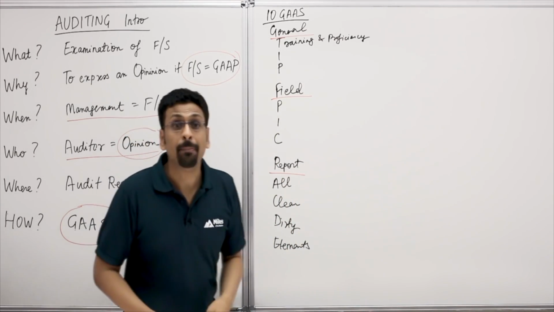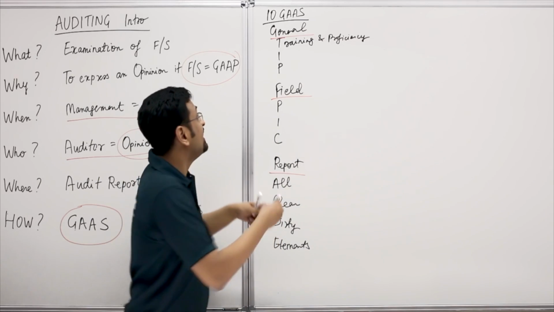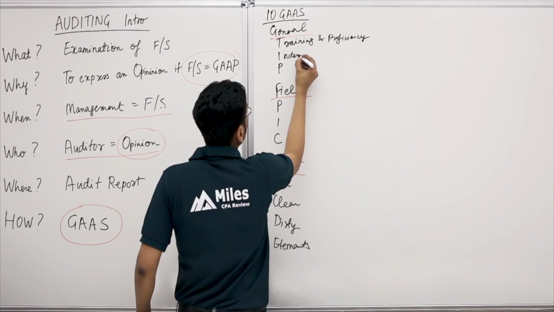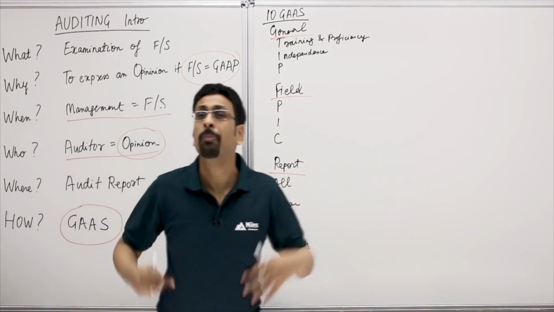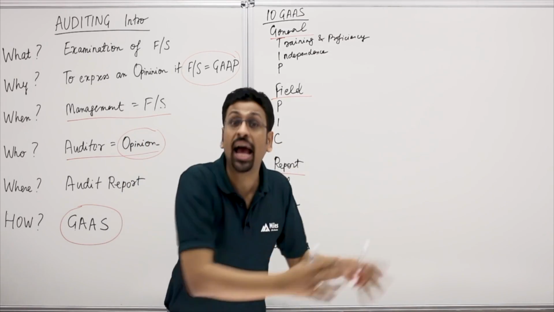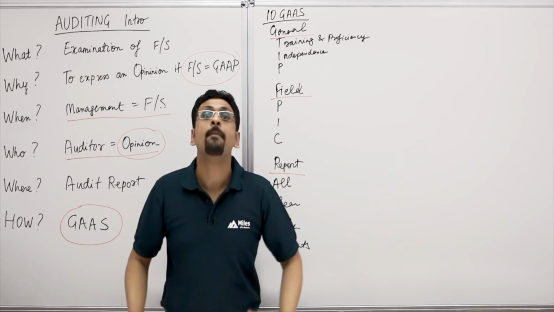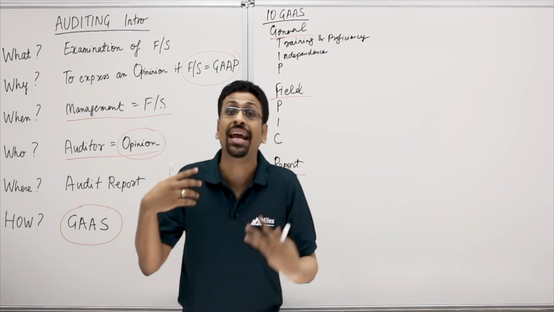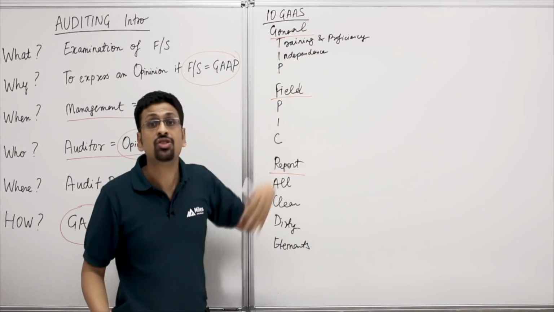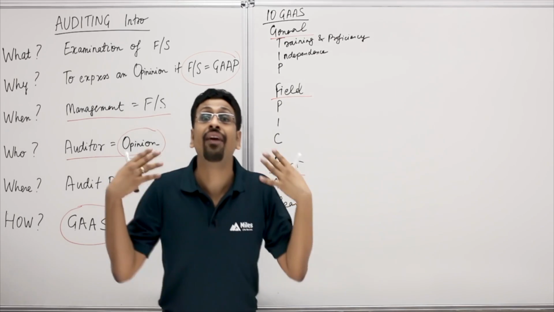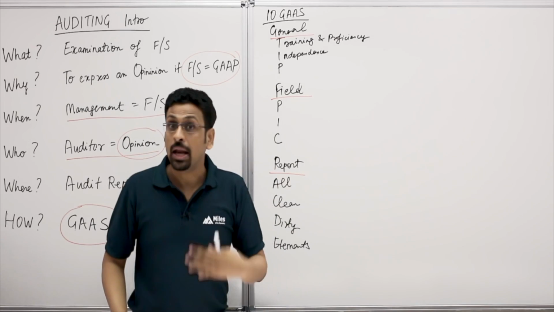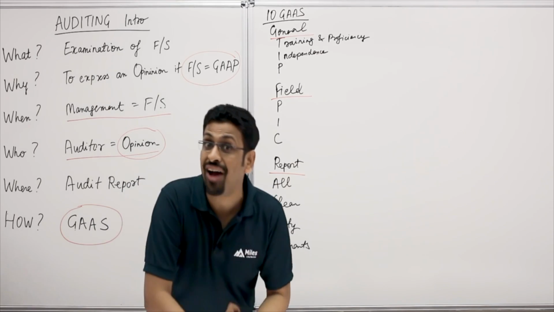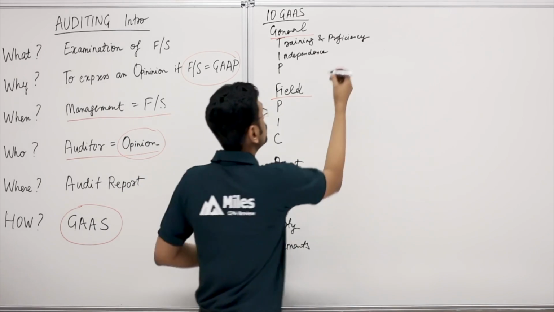The I of the tip stands for independence. That's very important. Now, independence is about being neutral. I don't hate the client, I don't like the client. It's about being objective, acting with integrity. Independence of an auditor ensures credibility. People believe in you because you are independent. Now, independence is required both in fact and in appearance.